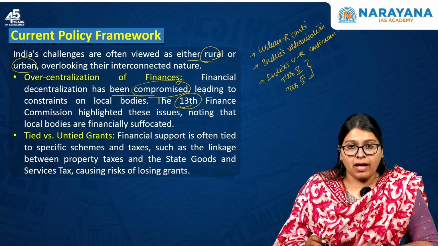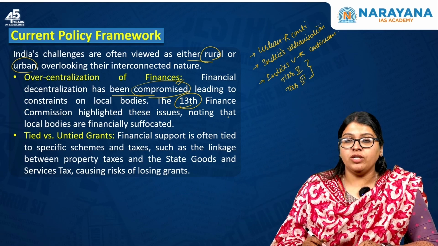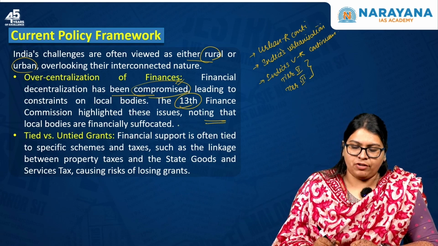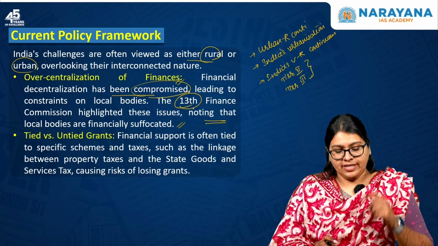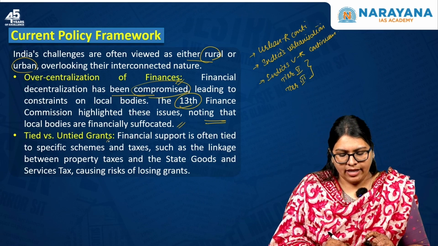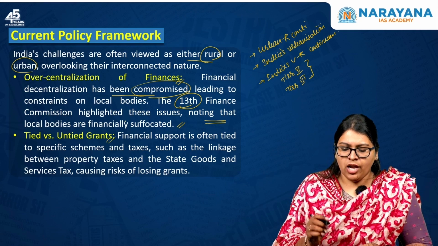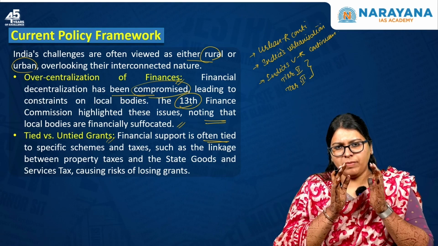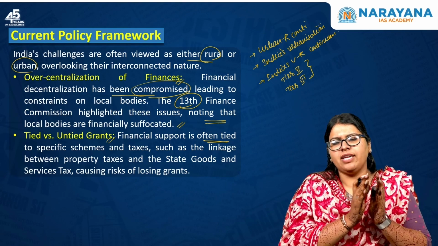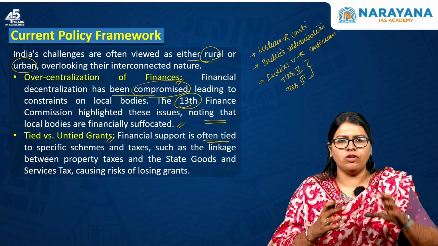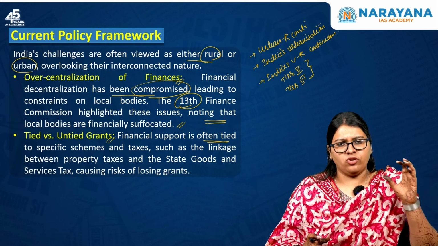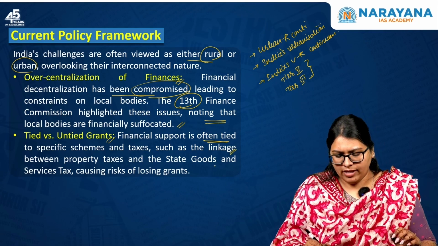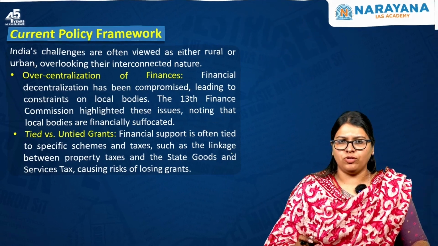And within the backdrop of this, the 13th Finance Commission highlighted these issues, noting that local bodies are financially suffocated. So this is a concern. The second one: there are tied versus untied grants. Financial support is often tied to specific schemes as well as specific taxes, where only specific dimensions, for example only education or only health, are focused on, which compromises the other dimensions. These are called tied grants, such as the linkage between property taxes as well as the SGST, causing the risk of losing grants.